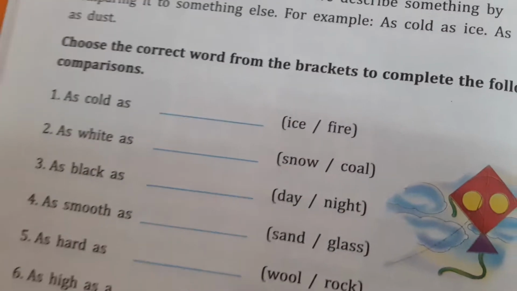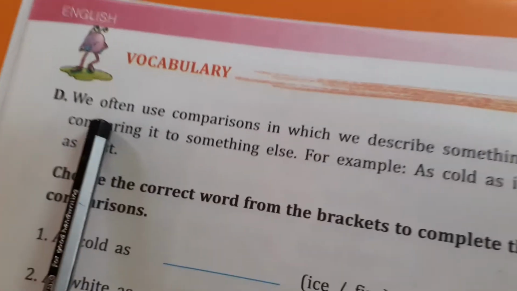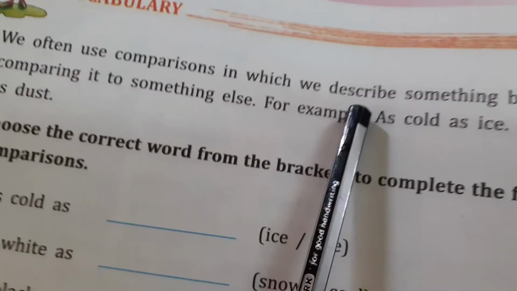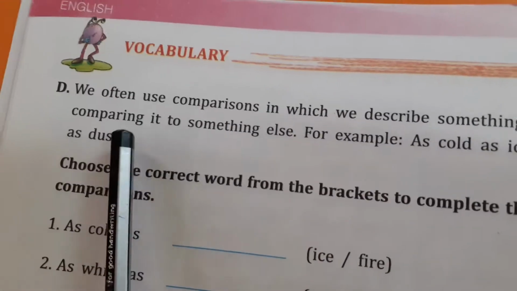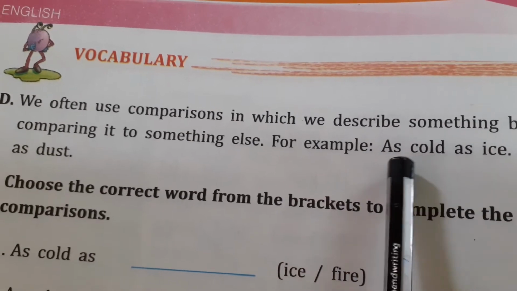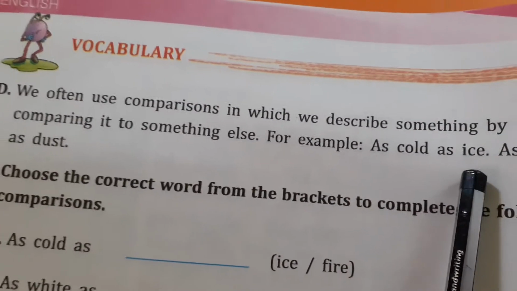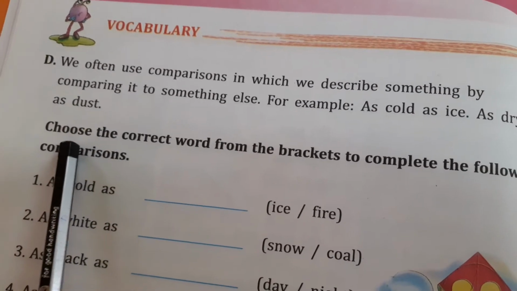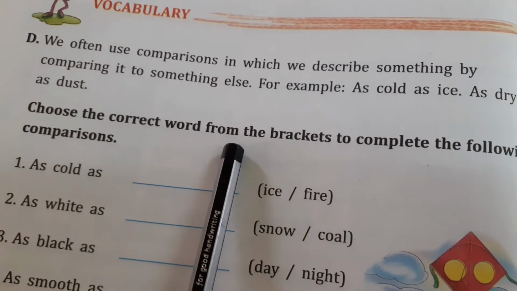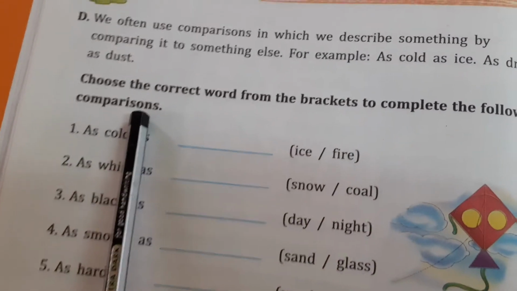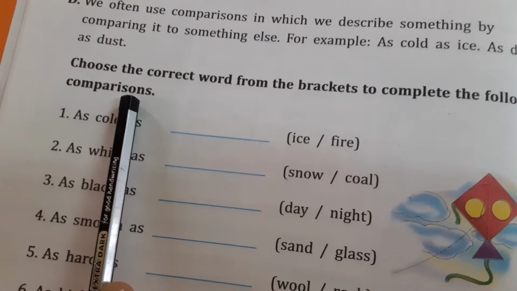Turn the page, children. Okay, D main. We often use comparisons in which we describe something by comparing it to something else. For example, as cold as ice, as dry as dust. Choose the correct word from the brackets to complete the following comparisons. Shall we do this, children?